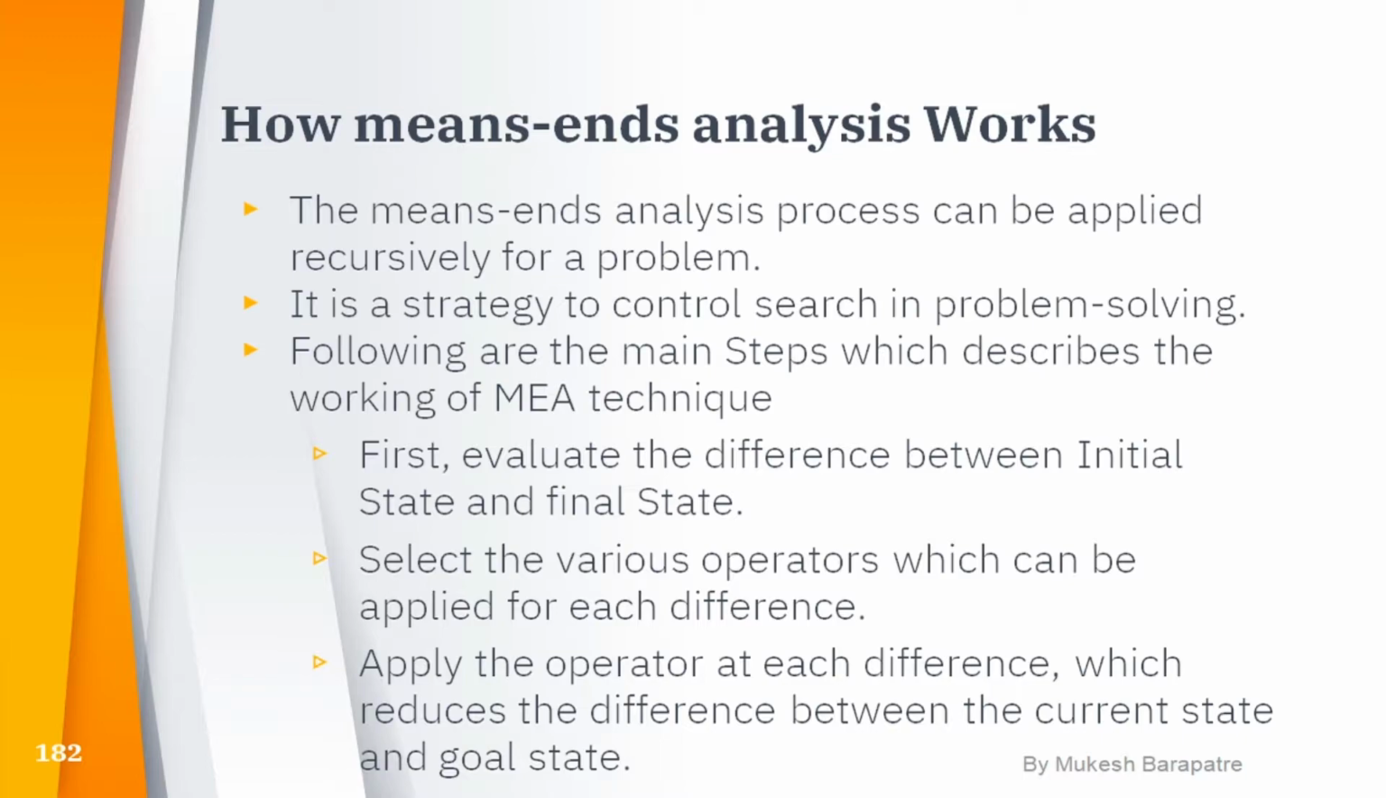Second, select the various operators which can be applied for each difference. We apply different operators to solve the individual differences. Then apply the operator at each difference, which reduces the difference between the current state and the goal state. That means if we have an initial state and a goal state, for the difference between them we apply different operators and reduce the differences to get the goal state.